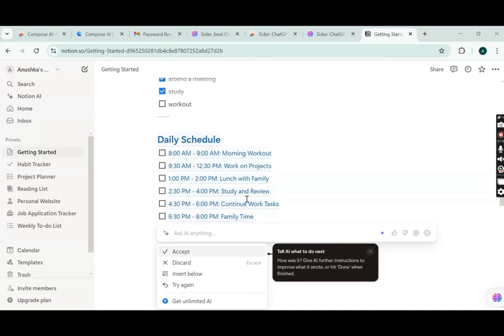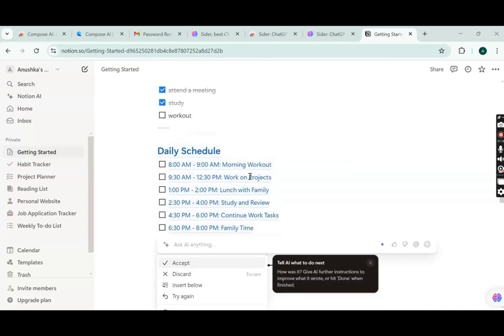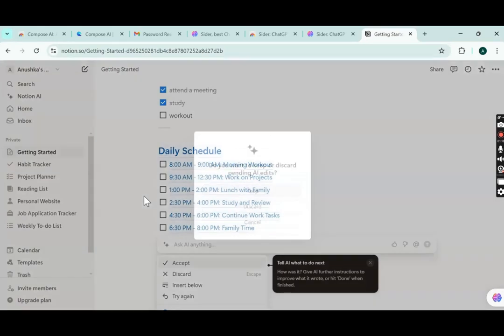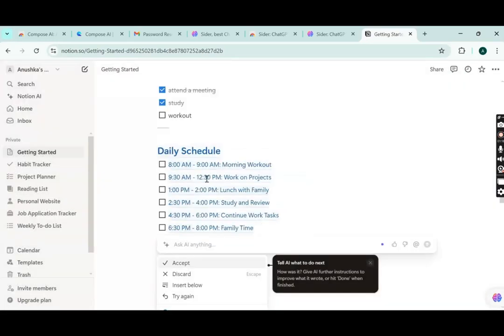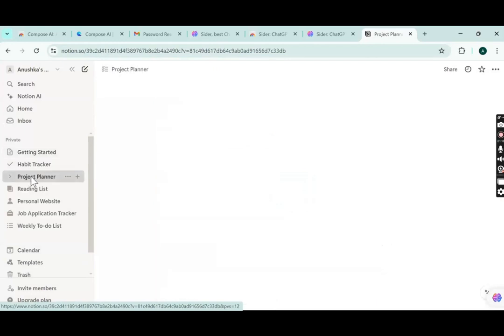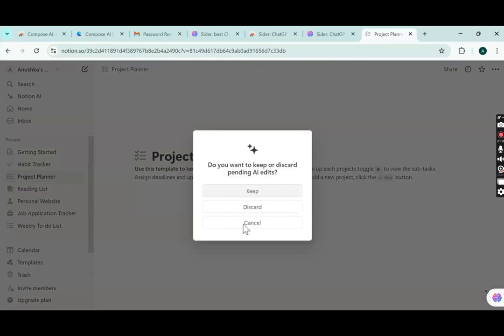Yes. So you can see we have given the prompt here that we have 6 tasks, and you can see it has automatically created our daily schedule, right? It has given us some timeline also. So isn't it interesting, guys? It is really very interesting, right? So you can see we have a habit tracker, we have a project planner. If we go to project planner, we have some templates which you can just use. You can just click on it, and I'll just discard this here.